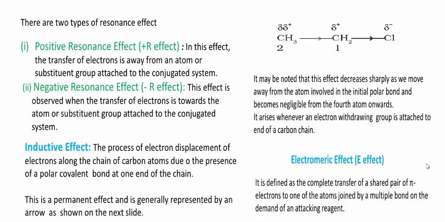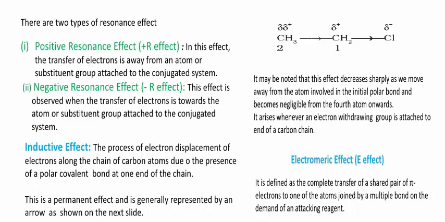Next one, electromeric effect. This is also one special type of effect. Students, here electromeric effect. In that also there are two types, and the special thing about this electromeric effect is that it is a temporary effect. Remember, this is a temporary effect produced in a molecule due to the transfer of pi electrons of double bond to one of the bonded atoms in presence of attacking reagent.